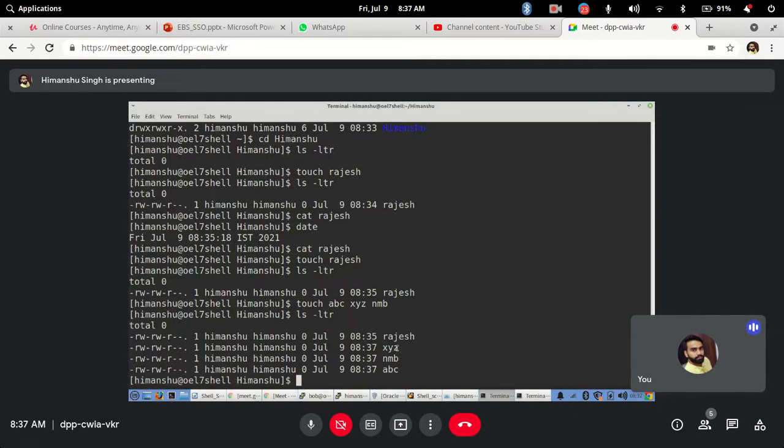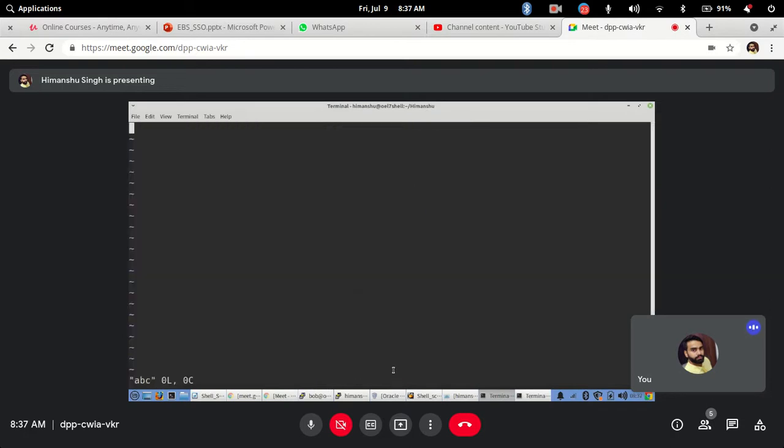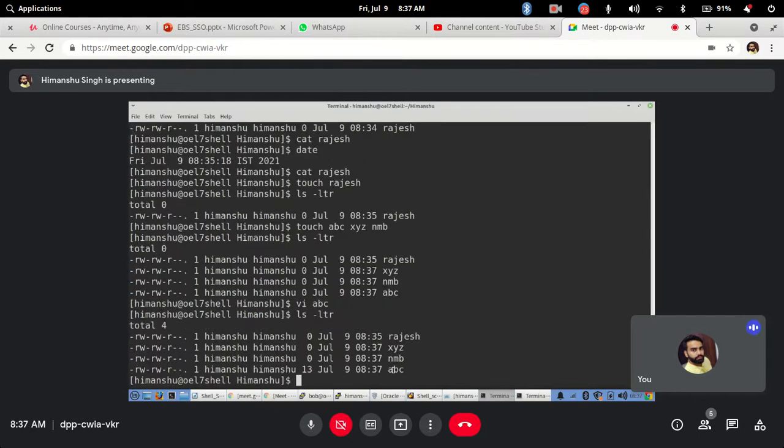Now when you have these files, how to write the content to this file we will see later. Okay, don't get confused on that. For now I will just write something, but don't get confused. We will see this in a separate session. So I am just writing something. Good morning and save it. Okay, what tool I have used, we will learn this VI tool separately. It is a big topic, so we will see it separately.